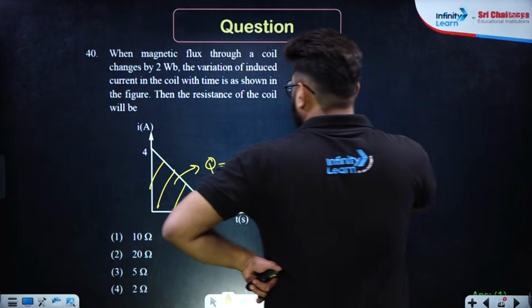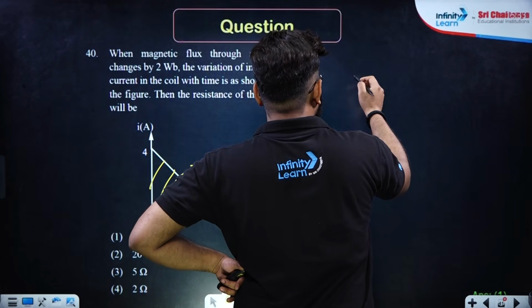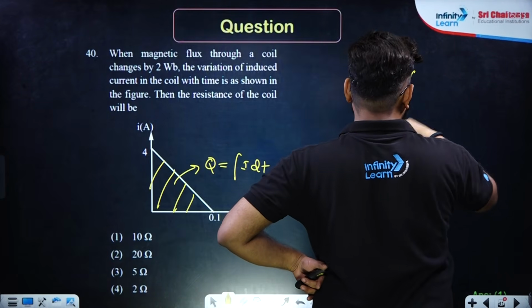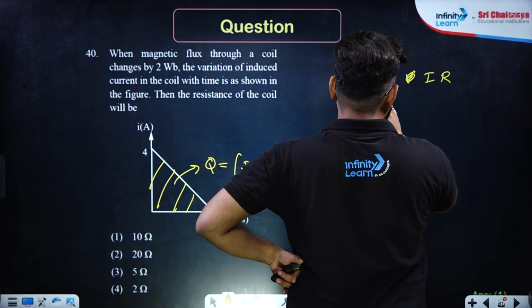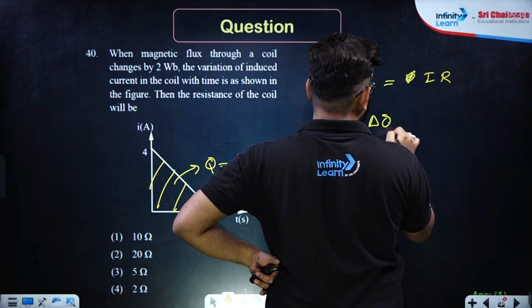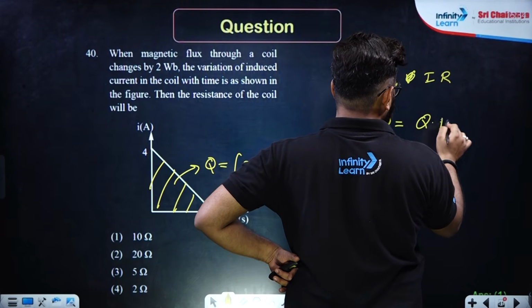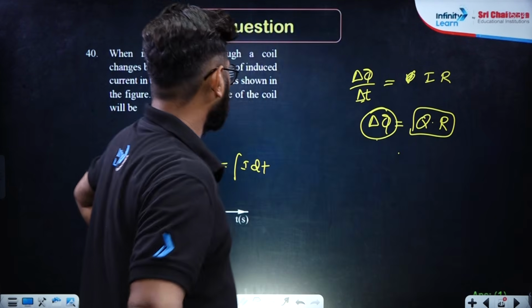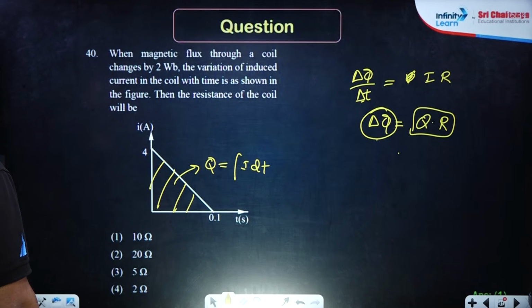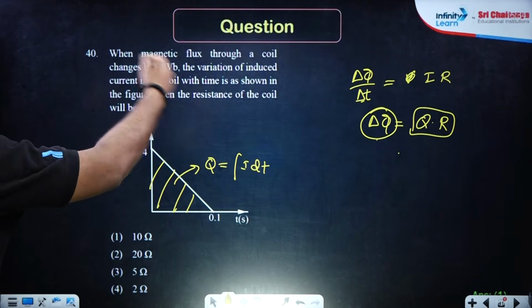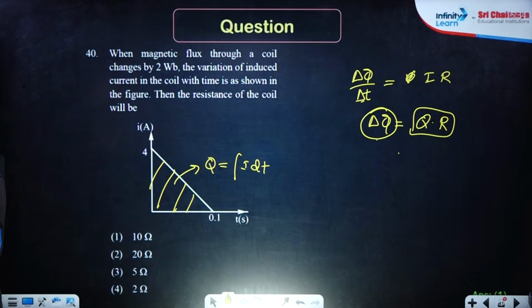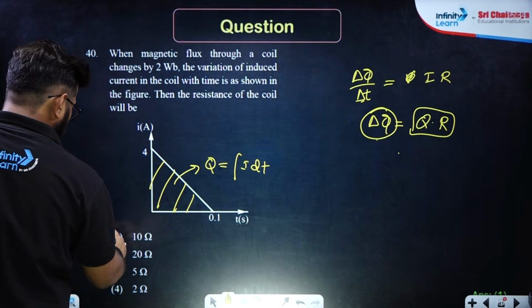So see, magnetic flux, which is delta phi by delta t, is equal to EMF, right, which can be written as I into R. Multiplying this by delta t, delta phi equals the charge into R. So charge you can calculate, resistance, and that will be equal to delta phi. So 2 upon half of 4 into 0.1. So 0.2 is the charge, right, and flux is 2. So that means R will be 10. 1 is the right answer.